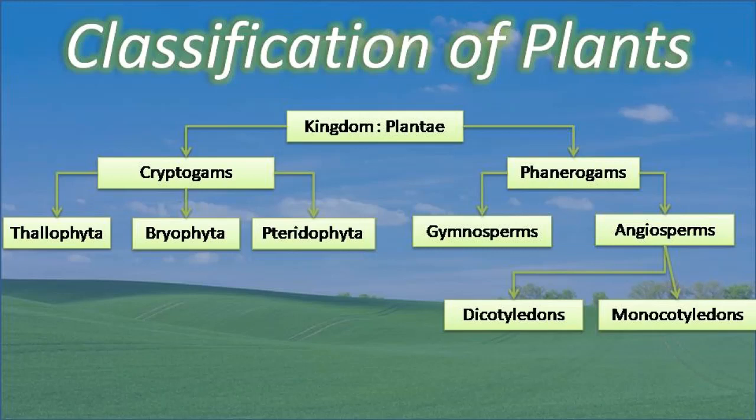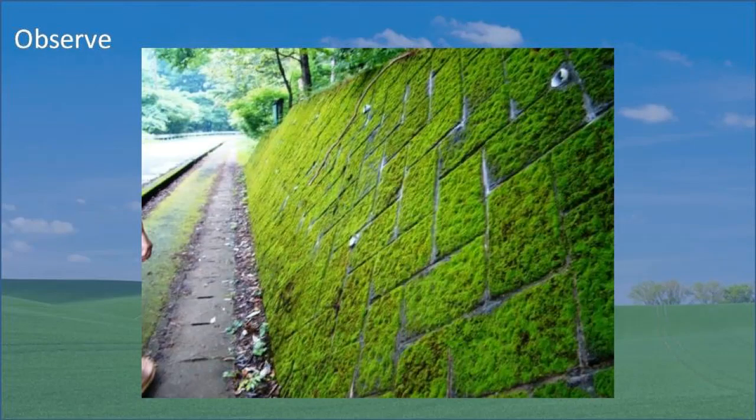Today we are going to see the second division of cryptogams, that is Bryophyta. Students, you may have seen a lush green soft carpet on old walls, bricks and rocks in the rainy season. It is nothing but the Bryophyta. If you want to see this, scrape it gently with a ruler and observe it under a magnifying glass.